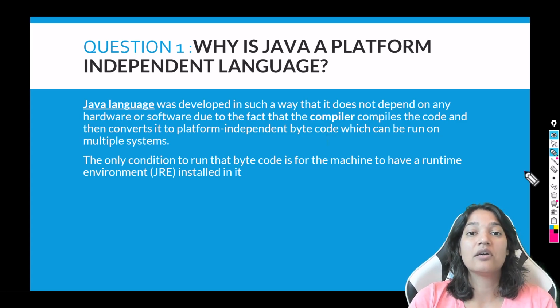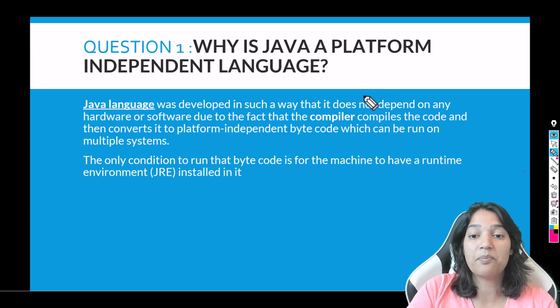That is why Java is so popular, and that is why the majority of companies use Java for the development of apps, etc. So the Java language was developed in such a way that it does not depend on any hardware or software. What does the compiler do? It compiles the code and converts it into a platform independent bytecode. This bytecode is available and you can run it on multiple systems.